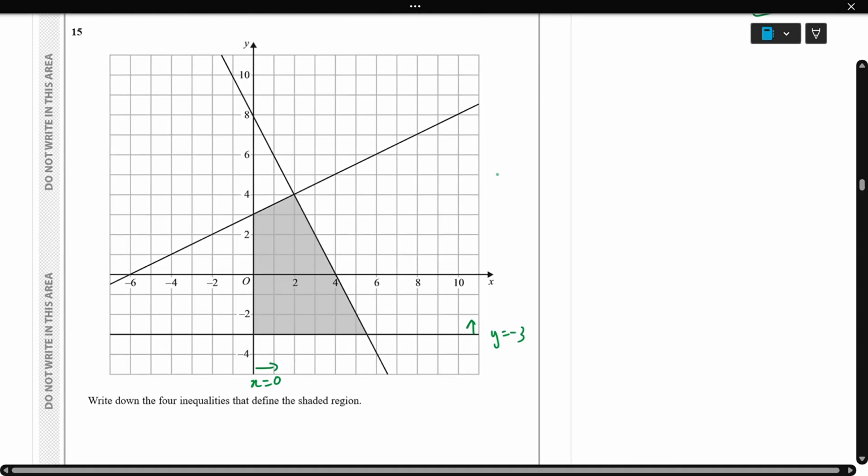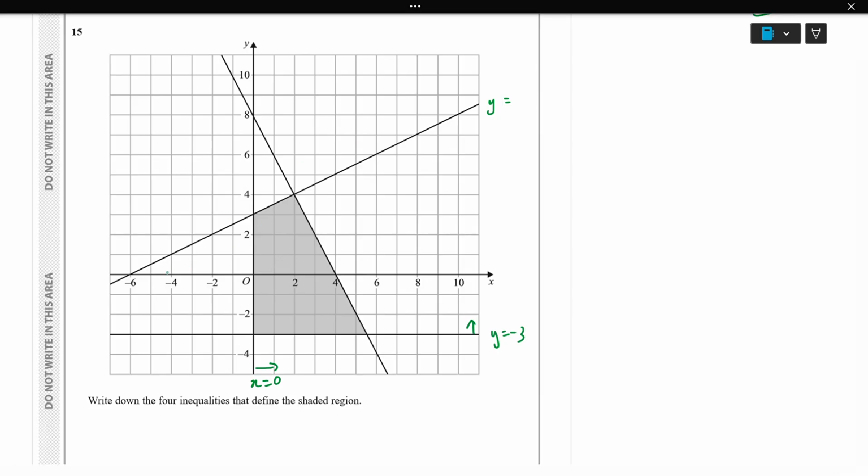Next, I'm going to find this line equation. So y equal to, first we need to find the gradient. The gradient uses this point and this point: 2 and 1. Change of y over change of x, x is 2, y is 1, so 1 by 2, a positive gradient. So I'll take 1 by 2 x, and the y intercept is 3, so plus 3.